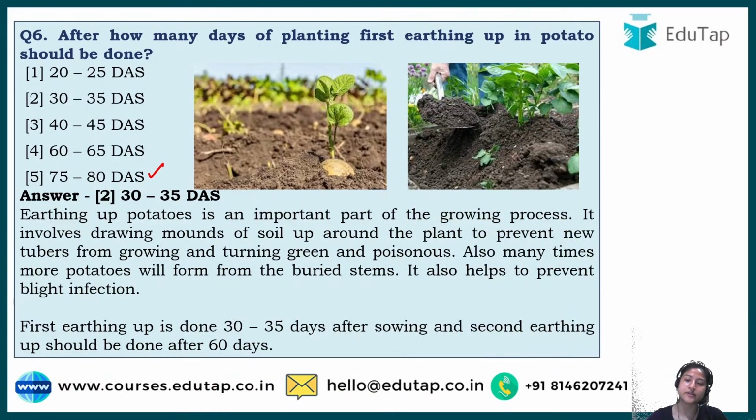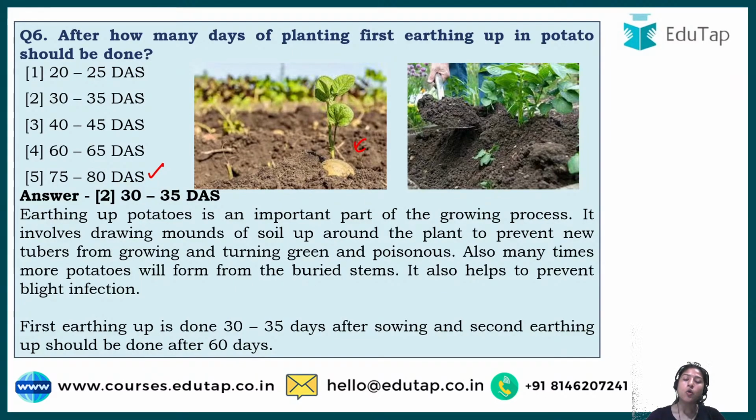As we know, potatoes grow under the soil. So when they are growing, after a while they start getting exposed to the sunlight or to the outer environment, but they haven't achieved maturity yet.